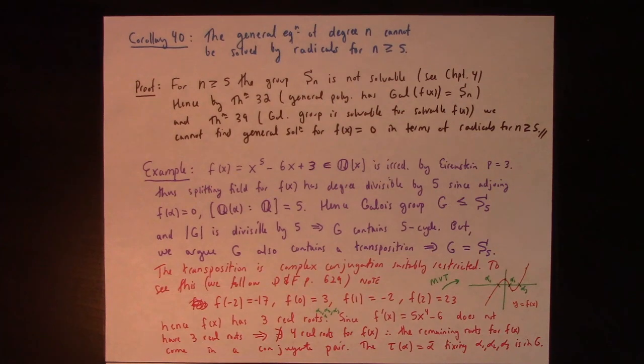Which again is tantamount to saying that you can't express the roots in terms of sums and differences of radicals of radicals of radicals of radicals. So I think that's kind of neat.